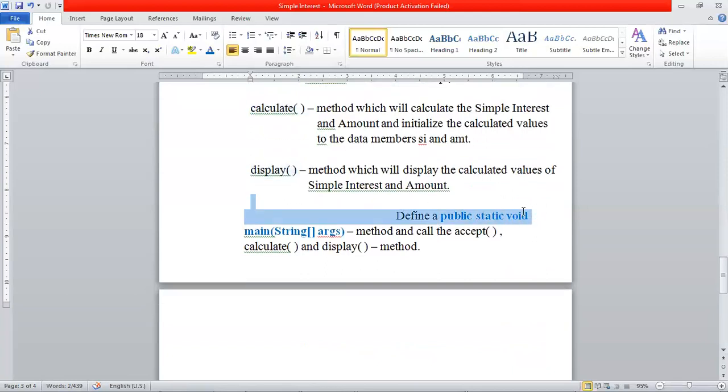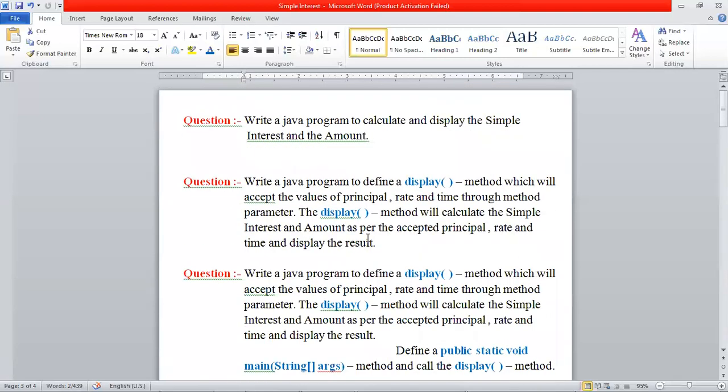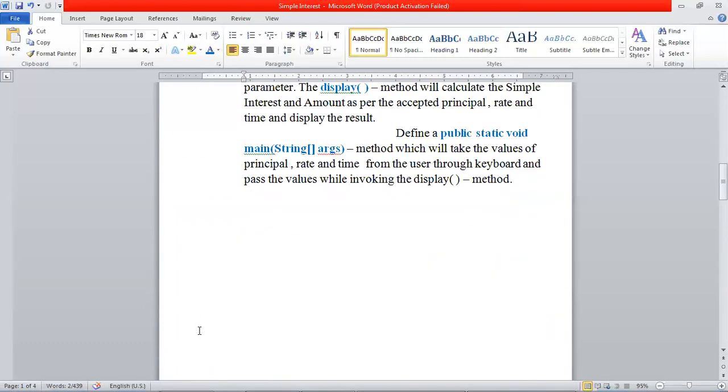And then we have to define the main method and call the accept method first of all, so that the values can be accepted. Principal, rate, and time values can be accepted. Then the calculation could be done for simple interest and amount, and then the simple interest and amount values will be displayed by the display method. Now you can see in all the questions, the demand is to calculate and display the simple interest and amount, but the type of question changes, and thus the kind of demand changes. So a student has to read the question properly and then write the program.